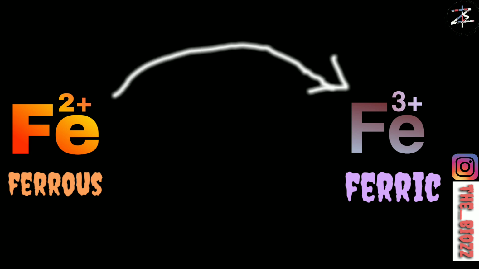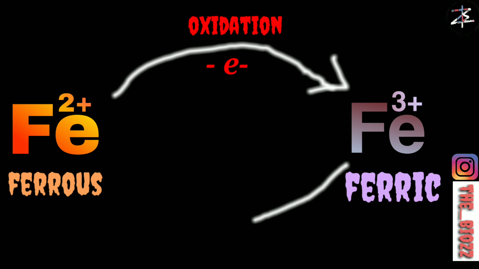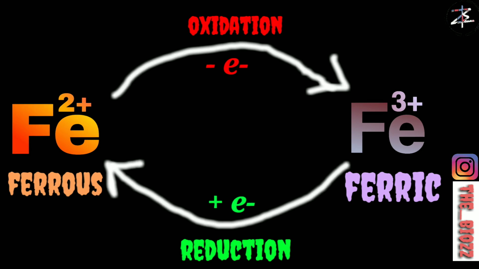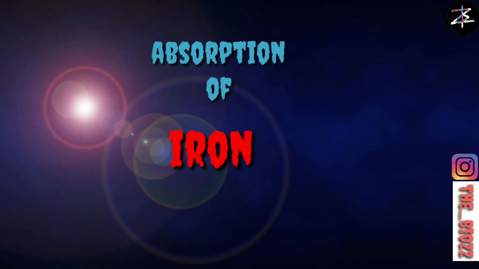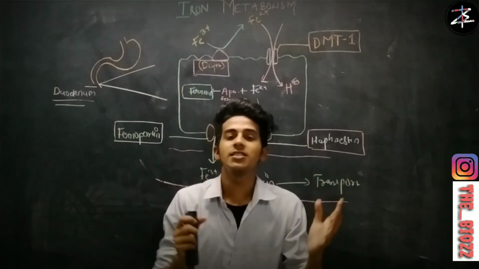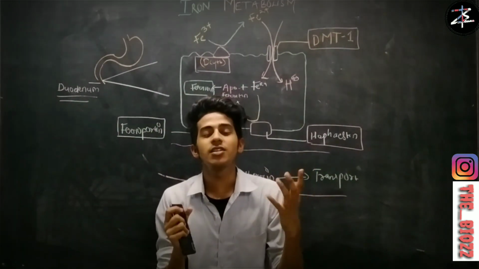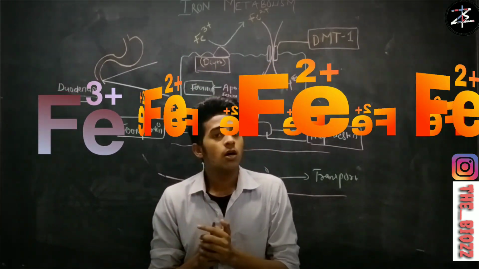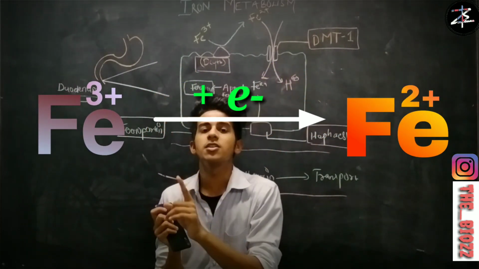If ferrous, that means Fe2+, is converting into ferric, it is losing 1 electron, so this process is oxidation. While if Fe3+ is converting into Fe2+, this process is called reduction, because there is a gaining of electrons. So in our duodenum there is Fe2+ and Fe3+, but our enterocyte only accepts Fe2+. So what about the Fe3+? We have to convert the Fe3+ into Fe2+.